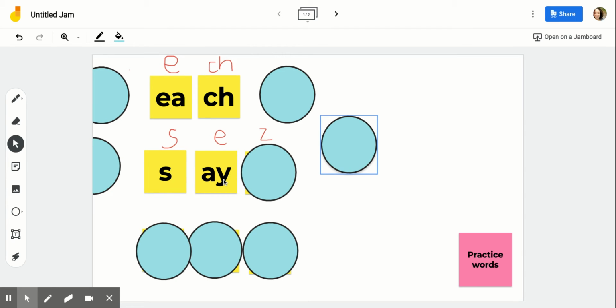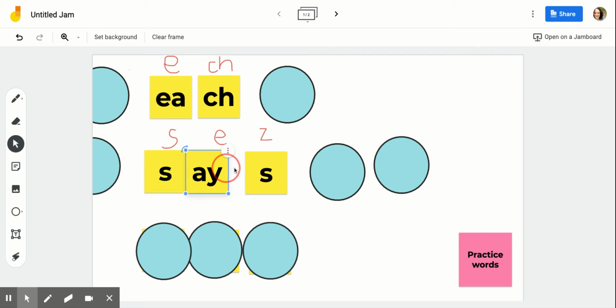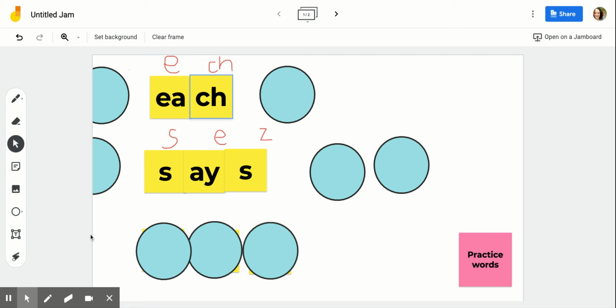This word is say, and when I want to say says, I keep it like this spelling, but I add one more letter, which is also acting in a tricky way. Because in the word says, that Z sound at the end is made by the S. So there are 2 parts in the word says that we need to just know by heart, the AY and the S. Okay, and the last word we're going to review today is the word could.